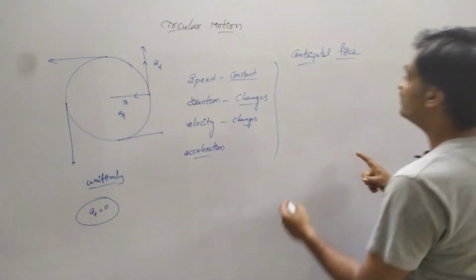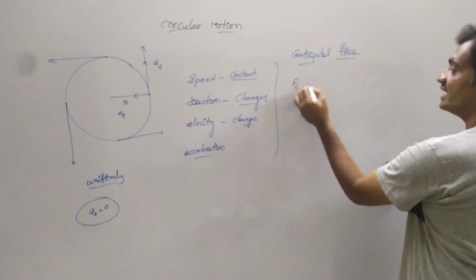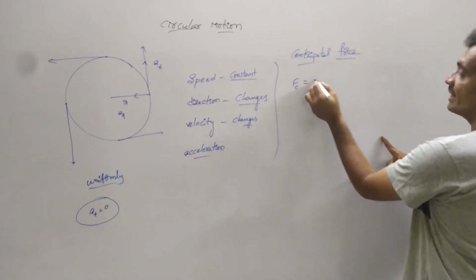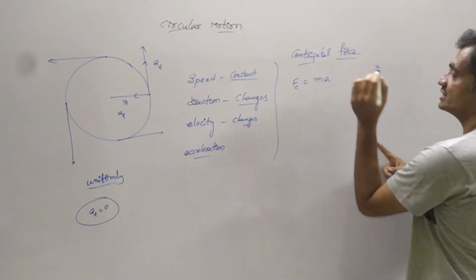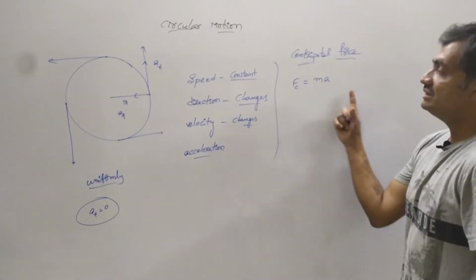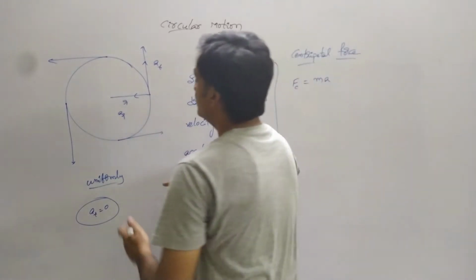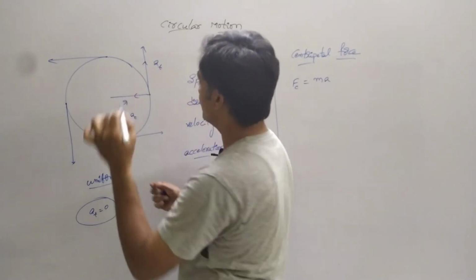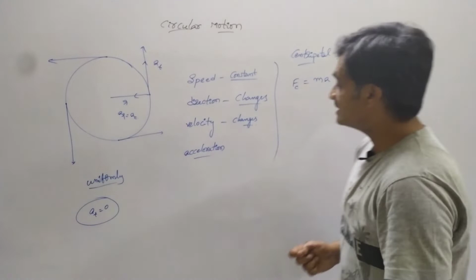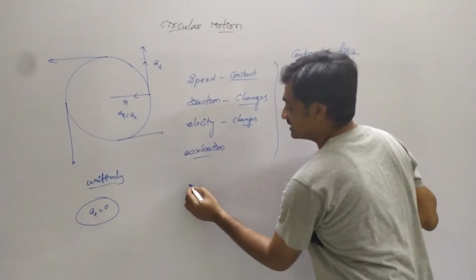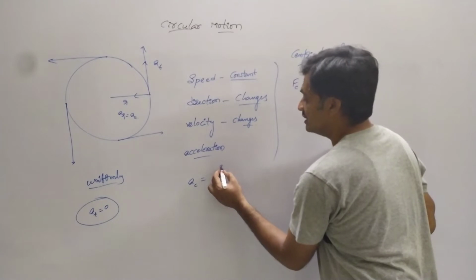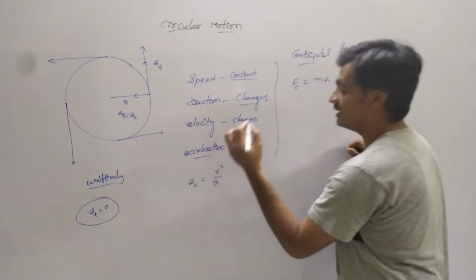It is represented by F suffix c, where F_c equals m into acceleration a, where this radial acceleration is equal to the centripetal acceleration, and centripetal acceleration is given as a_c equals v square by r.